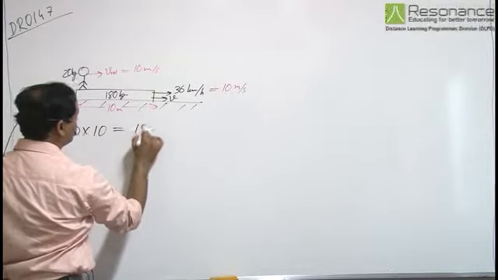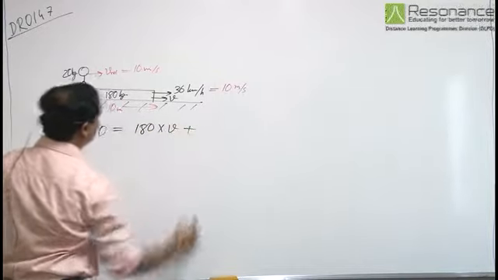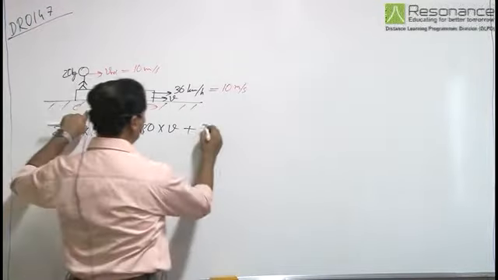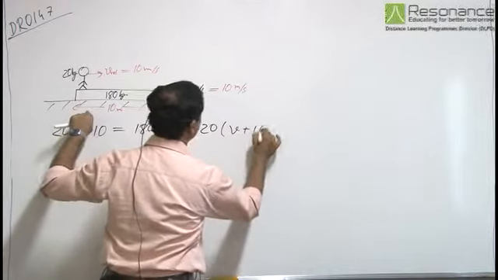Final momentum is 180 into v plus 20 into the velocity of the child with respect to ground, which is v plus 10.